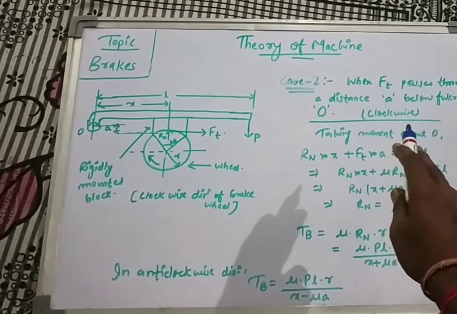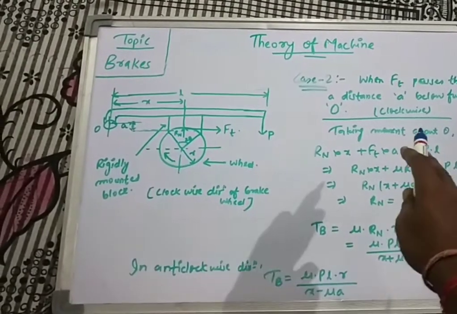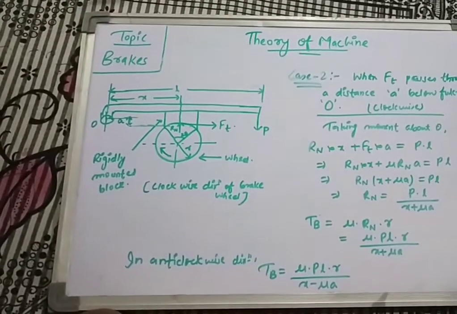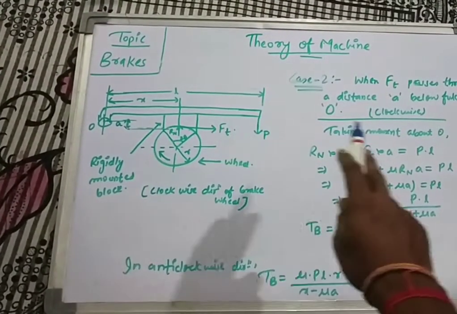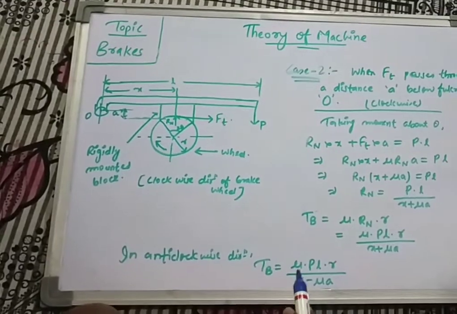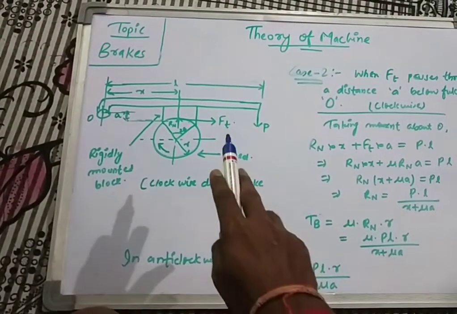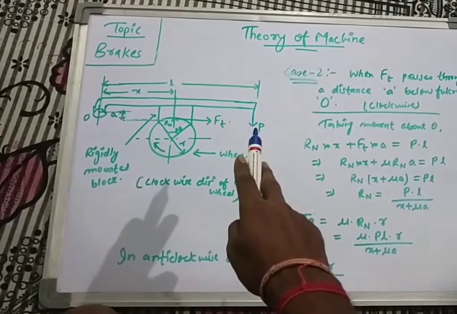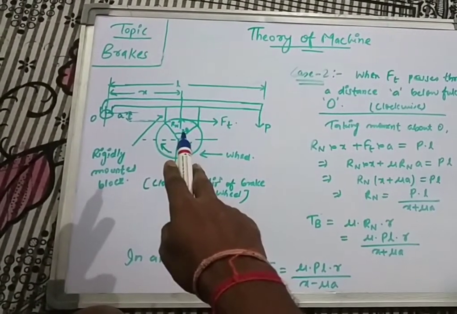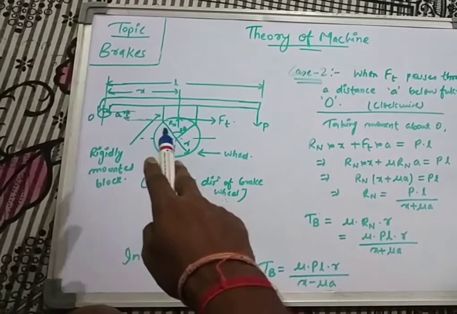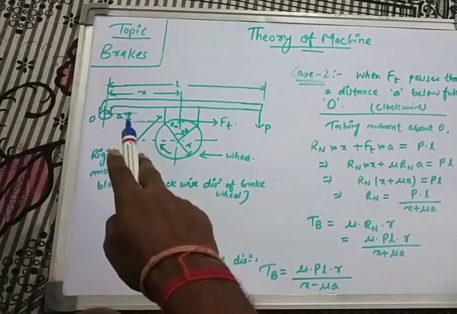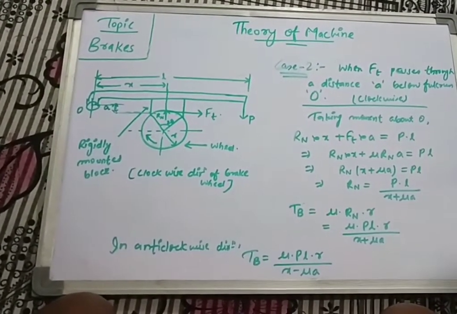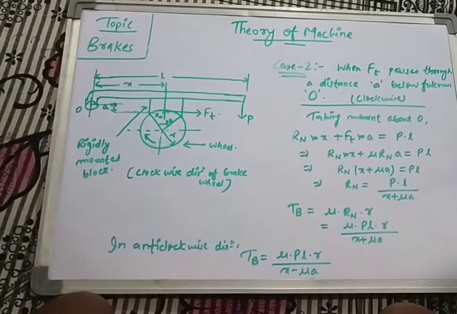And now taking the first one, that means the wheel will rotate in clockwise direction. Now taking the moment, you have to follow the same procedure in each case, that means taking moment about point O. In the previous case we have seen that we had taken only two forces: the vertically downward force P at the end of the lever, and the normal force Rn. But here, since the Ft force also has a perpendicular distance A, we will take the Ft force also. That means in this case we will have to consider three types of forces.